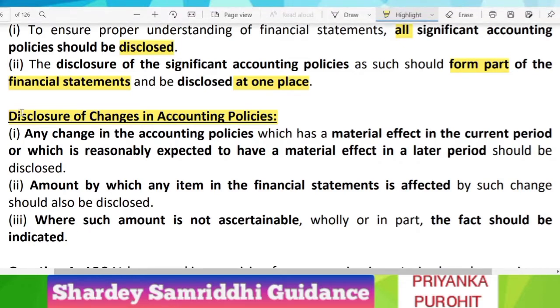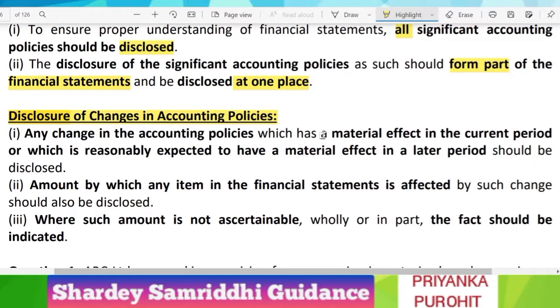So the last point of this accounting standard is disclosure of such changes in accounting policy. You have to disclose the changes, that is the effects on profit or loss, either an increase in profit or an increase in loss, whatever the case may be. You have to disclose that,